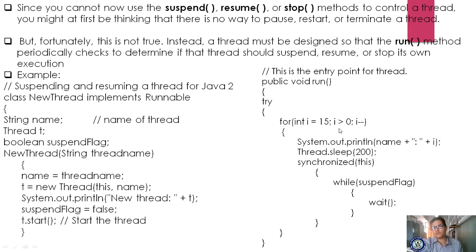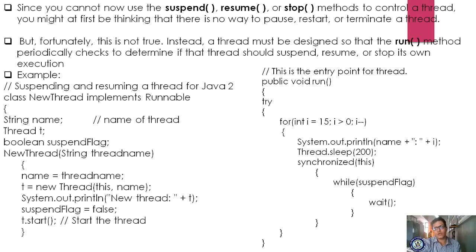It is one condition we are using. Whether the condition is true, it will enter here. It will display the name, right? Whatever name we are supplying, that name will be displayed for the ith time. And next, you are making the thread wait for 200 milliseconds. Okay, that is 0.2 seconds.